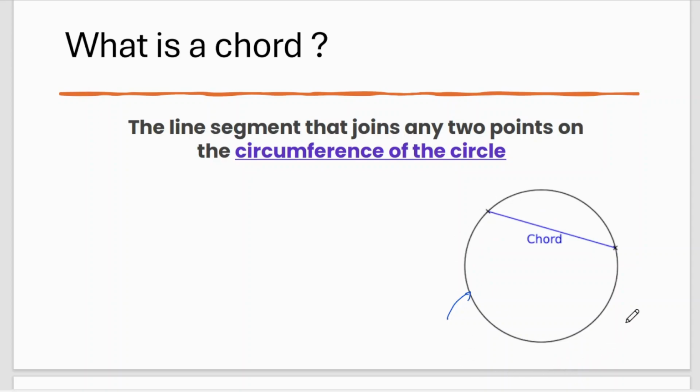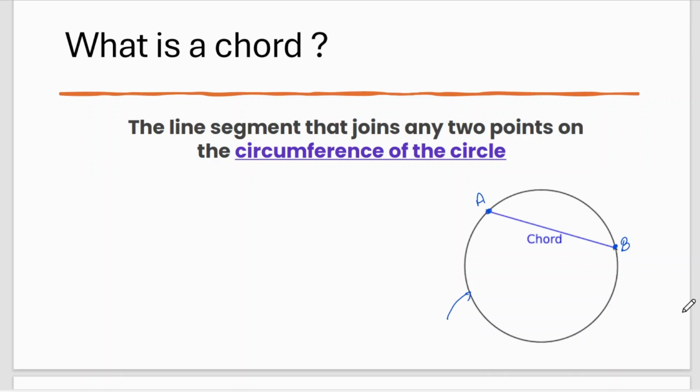On the circumference of the circle, we are taking any 2 points. Suppose I take point A and point B on the circle. Now I am going to connect point A and point B. So I have got a line segment of fixed measurement, and this line segment is called the chord.